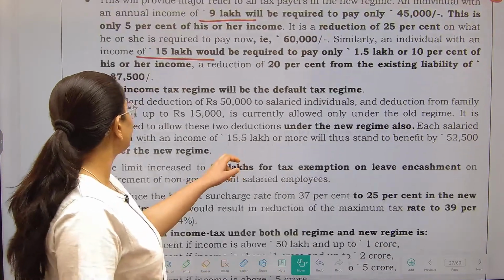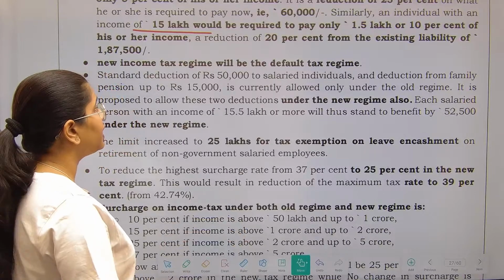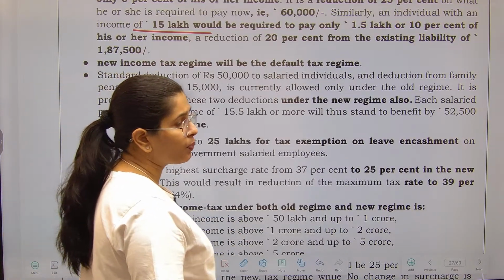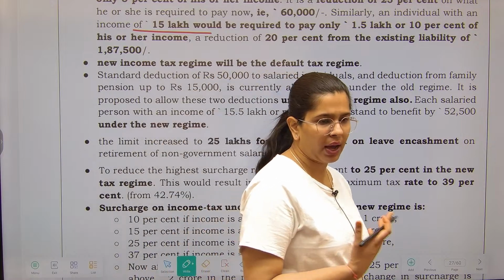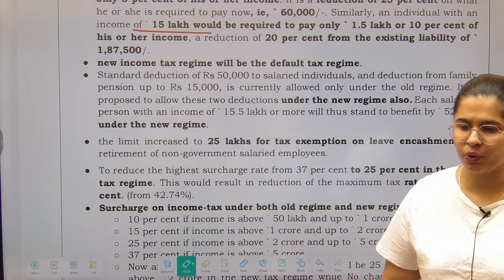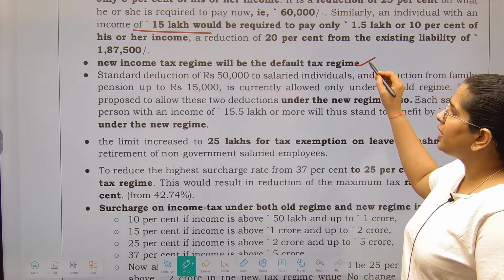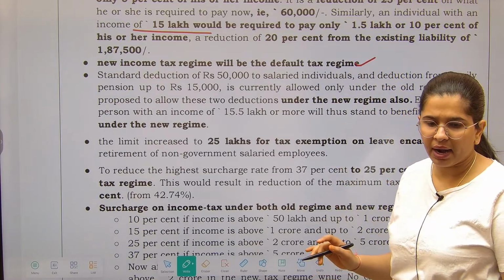Now next, the new income tax regime will be the default tax regime. Earlier an option was provided that either you want to come under the old regime or under the new regime. But right now this is the default tax regime. You have to come under this.